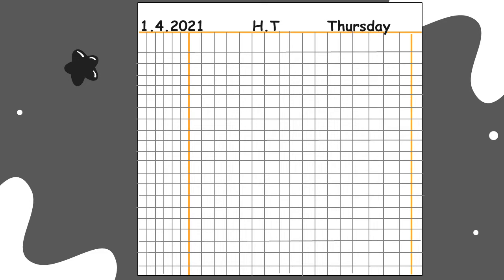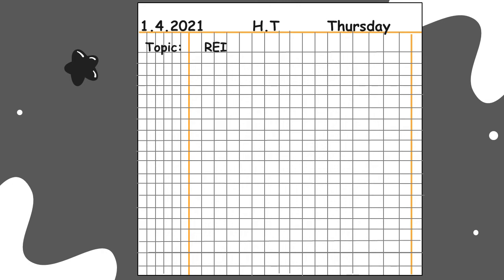So write your date, 1.4.2021, and the day is Thursday. T should be capital in Thursday. Write your date in a proper format, touching the line. After completing your date, you have to write your topic.